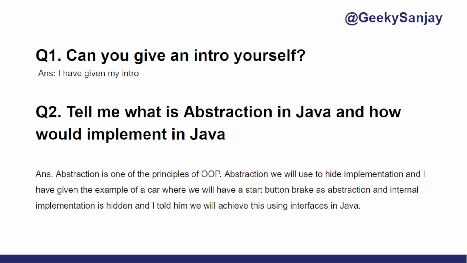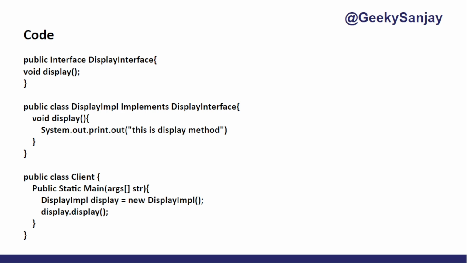Abstraction is one of the principles of OOPS. Abstraction will hide the internal implementation, and the very famous example I have given him is a car, where we have a start button and brake as an abstraction and the internal implementation is hidden. And I told him we will achieve this using the interface in Java. Then he asked me to write the code.